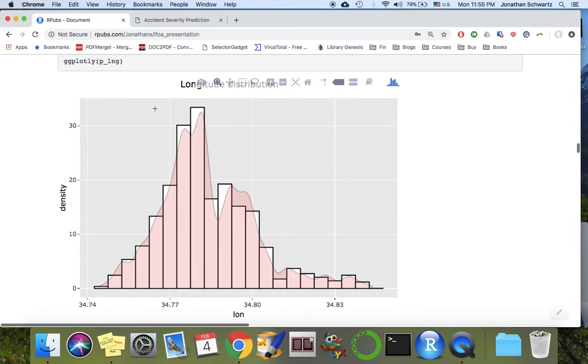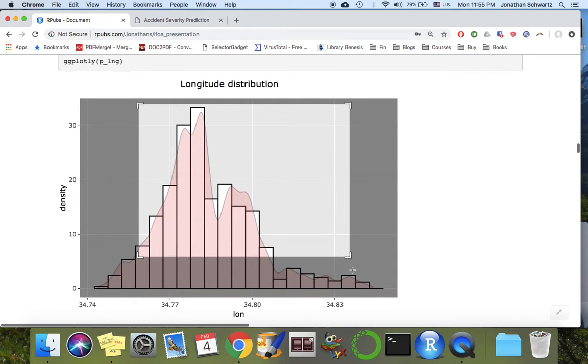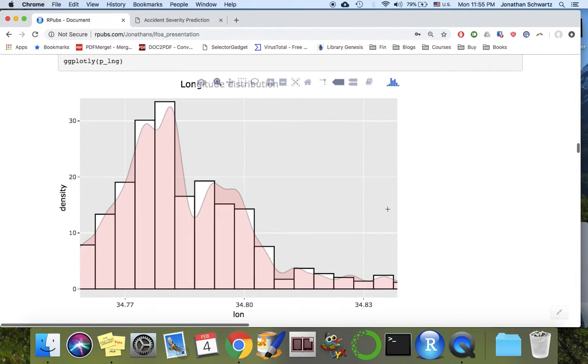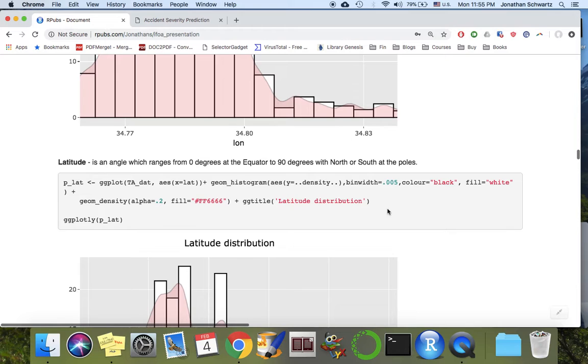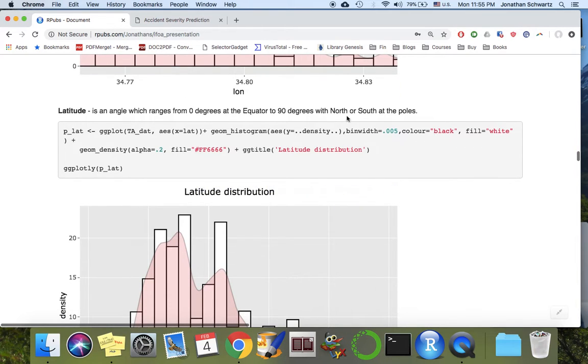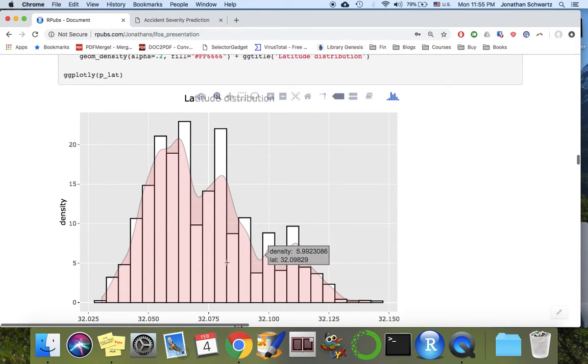Because we're in ggplotly, we can of course zoom in if we would want to. And if we look at the distribution of latitude, which is north to south, then we have this distribution. In a second, I'll show you how it looks on the map, and you can see that this distribution kind of makes sense with how the map looks. So this is a single dimension distribution of a two-dimensional variable.